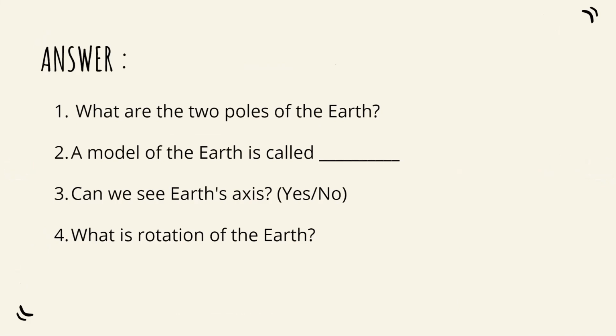Let's take 1 minute and try to answer these questions in our notebook. Pause the video and write all the questions and answers in your notebook. Question number 1. What are the two poles of the Earth? Number 2. A model of the Earth is called. Number 3. Can we see Earth's axis? Yes or no? Number 4. What is rotation of the Earth?